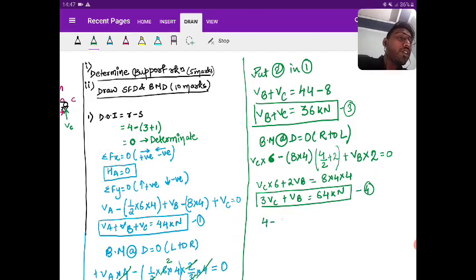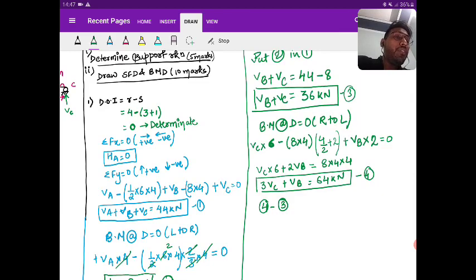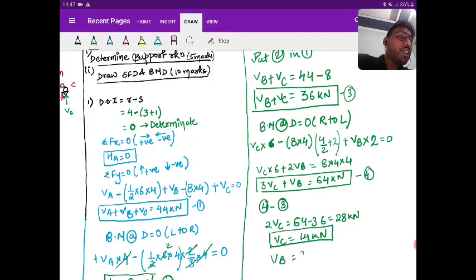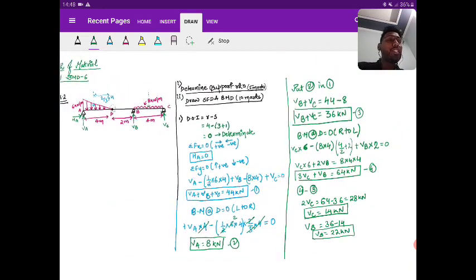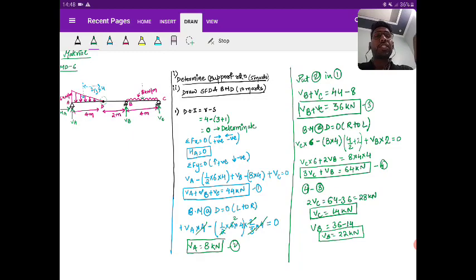If I subtract 3 from 4, VB cancels out, and you are left with 2 VC, which is equal to 64 minus 36, which is 28 kilonewton. So from here you get VC is equal to 14 kilonewton. Once you have the VC value, what is the value of VB? That is 36 minus 14, which is equal to 22 kilonewton. So VB is equal to 22 kilonewton. With this analysis, we got the support reactions.